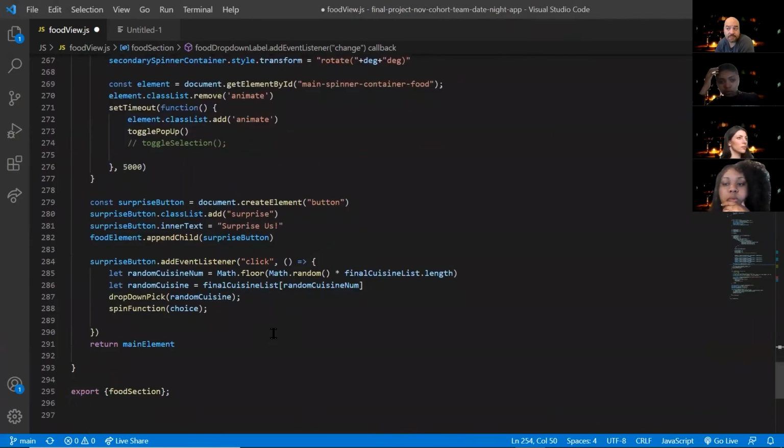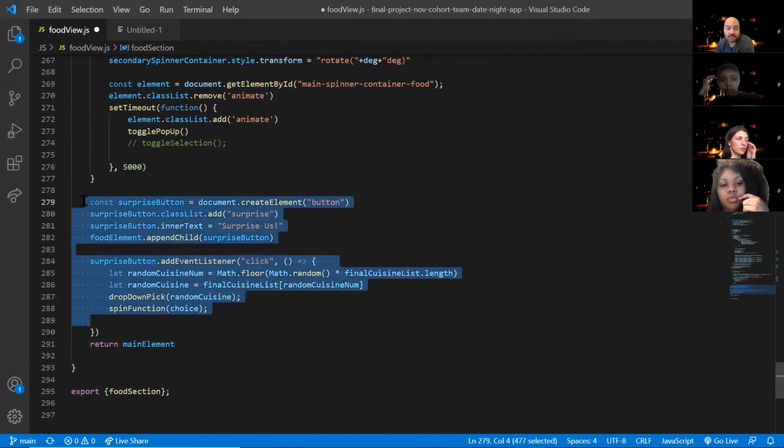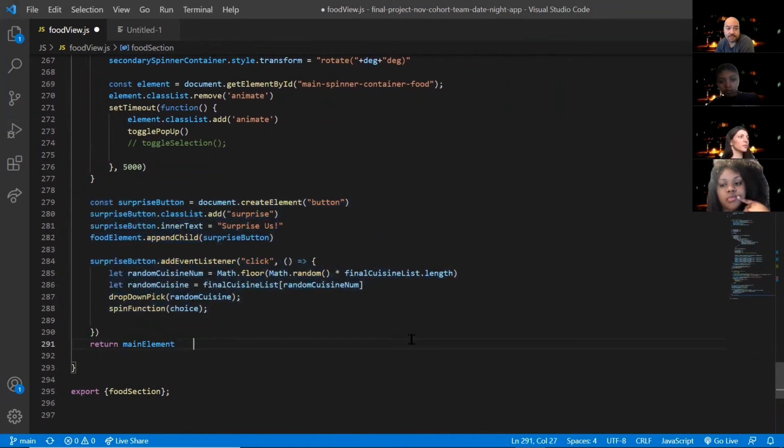Well, we even built the logic to surprise you. We built a button that when clicked, generates a random movie, spins the wheel, and shows the output. Has planning a date ever been so simple? Lastly, I just want to mention scalability. We are looking at creating a backend database to allow user sessions, storage of account data, and user created wheels.